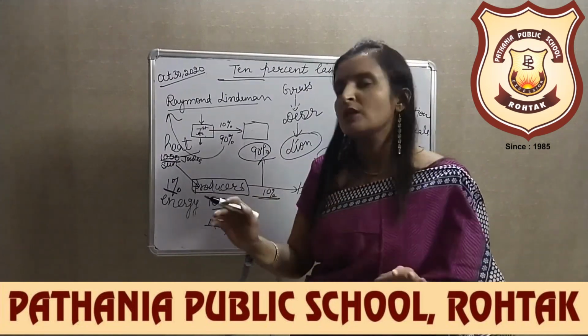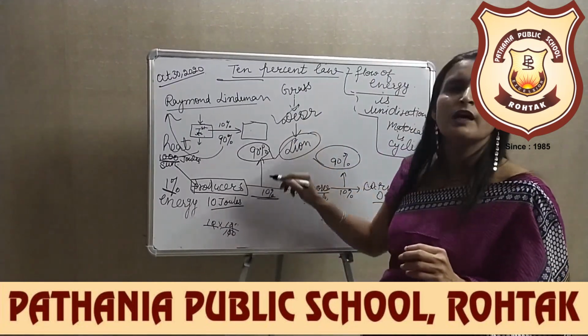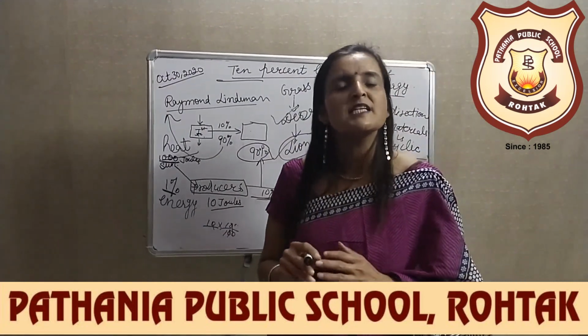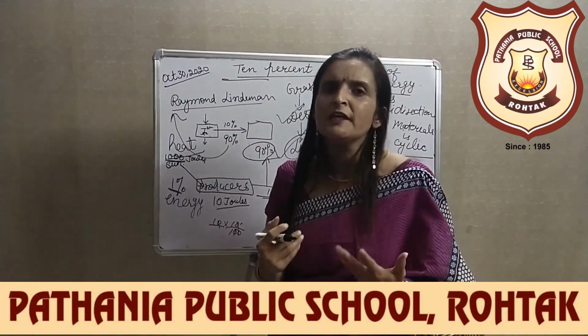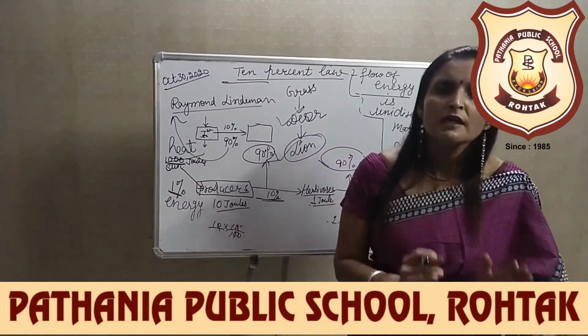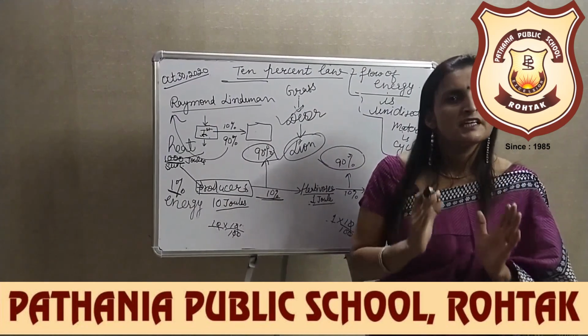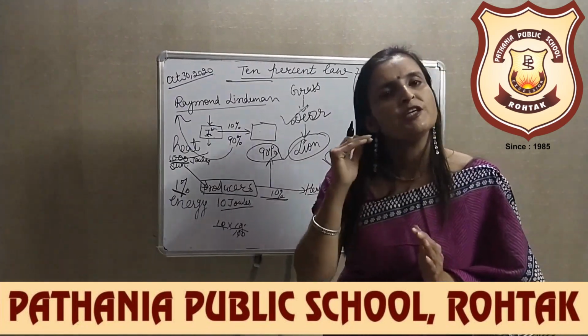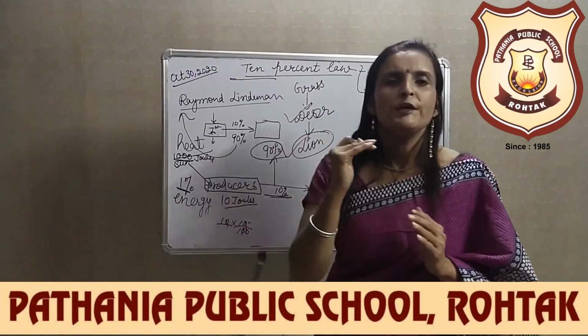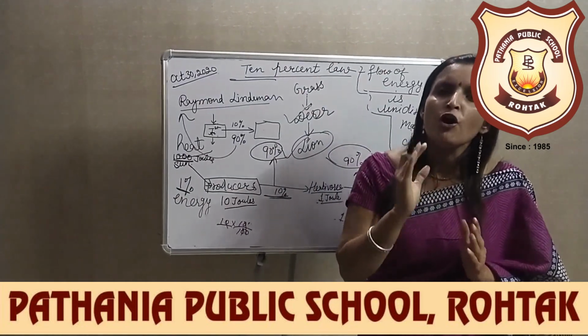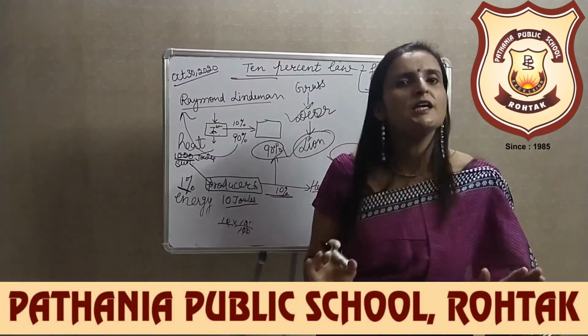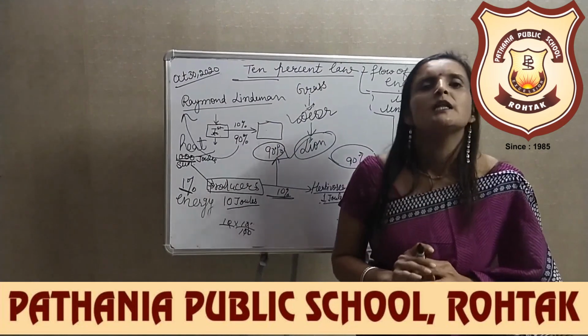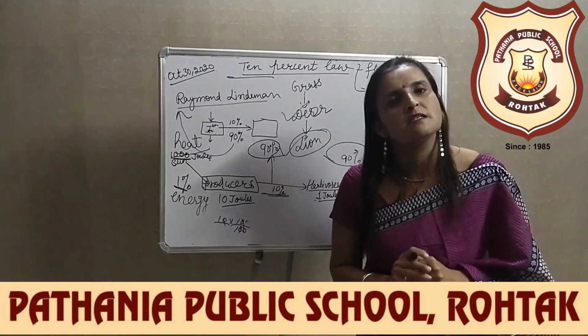If there is no grass, no deer, no lion, no ecosystem will exist and the entire thing will vanish. So there is a balance, there is a significance of each trophic level. If any step of a food chain in any ecosystem gets disturbed, the entire balance gets disturbed.